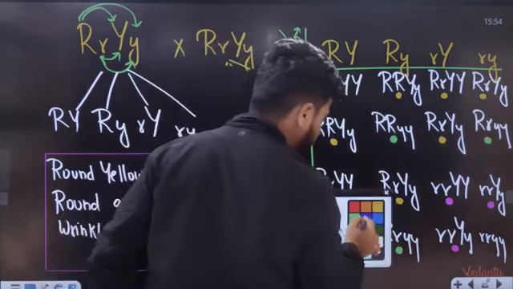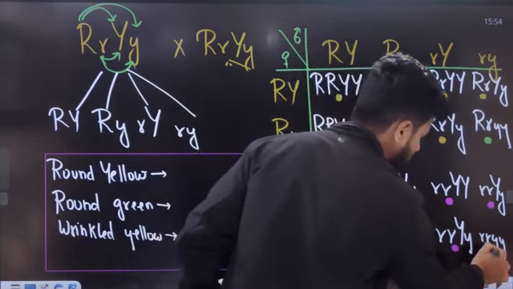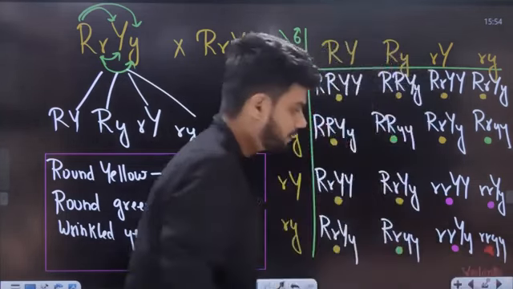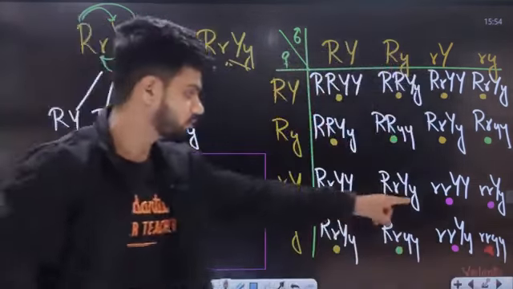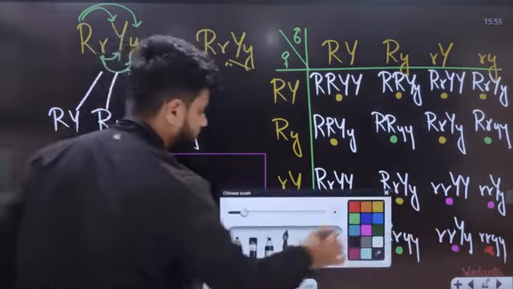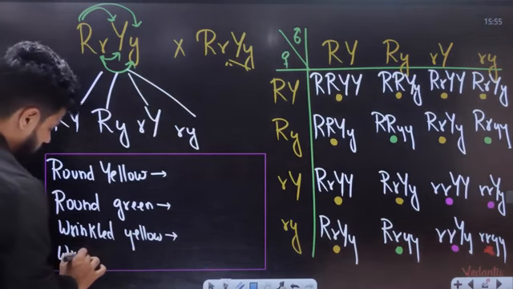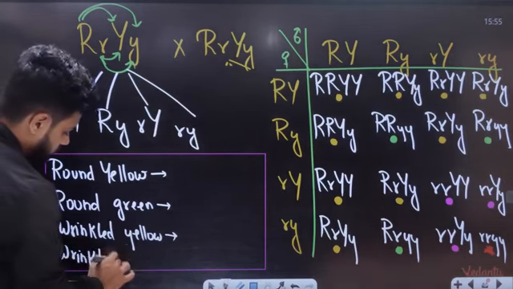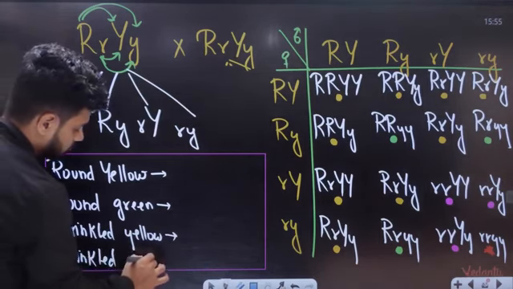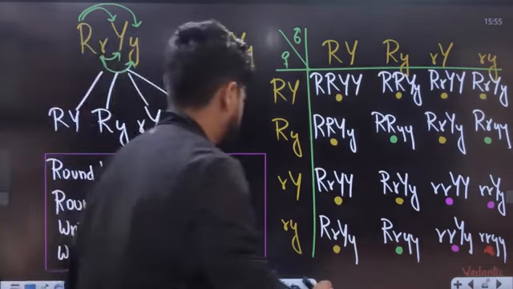Last one is going to be wrinkled and green also. Make a star for this one. It's going to be wrinkled and green. Small r, wrinkled. Small y, green. Wrinkled, green. Wrinkled green. Okay.